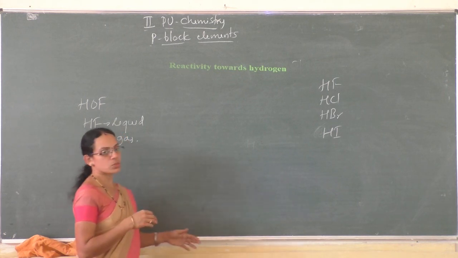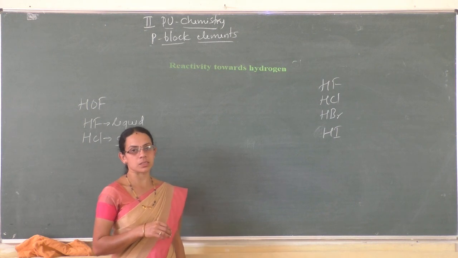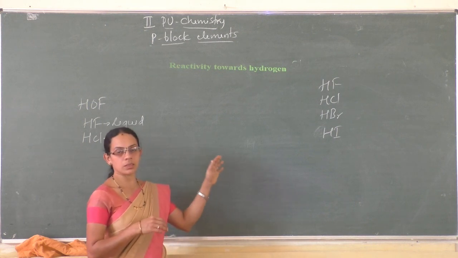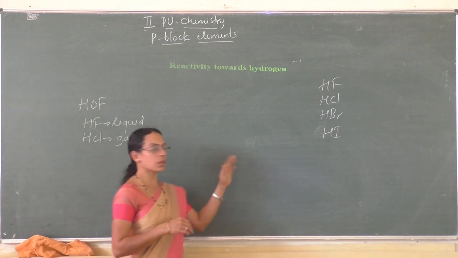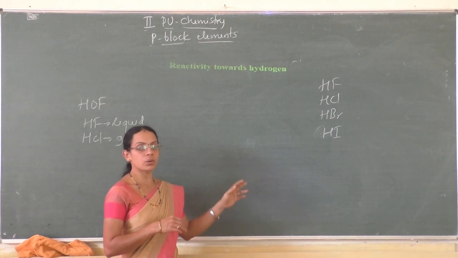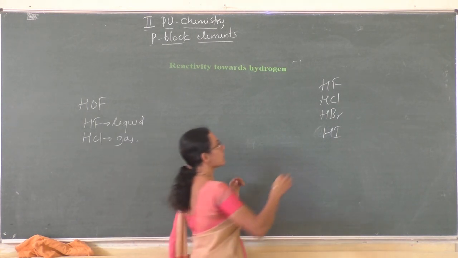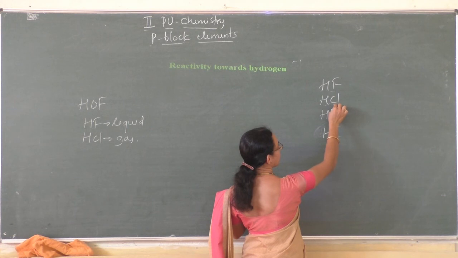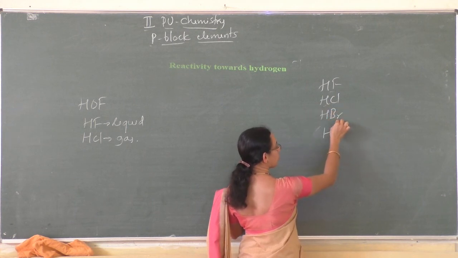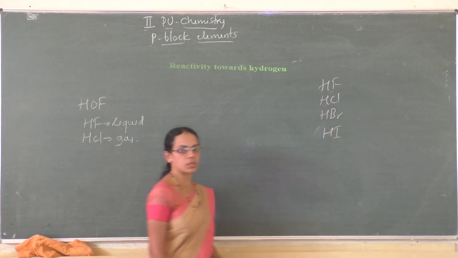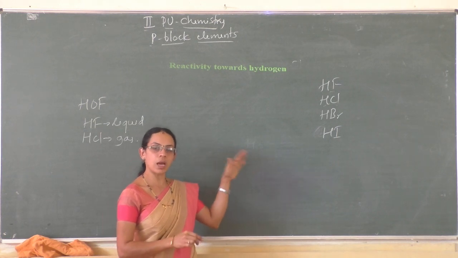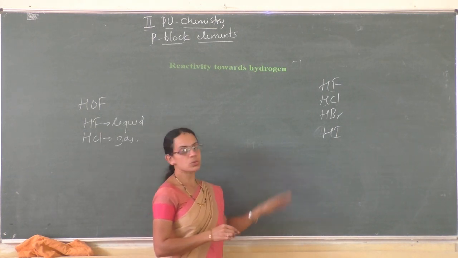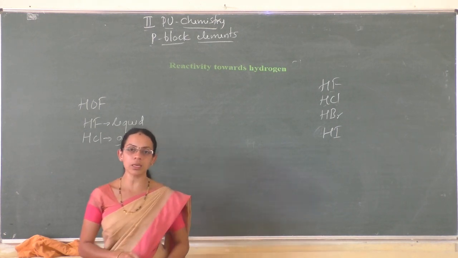Their aqueous solutions are called hydrohalic acids, that is hydrofluoric acid, hydrochloric acid, hydrobromic acid and hydroiodic acid. These are hydrogen halides, but their aqueous solutions are called hydrohalic acids.